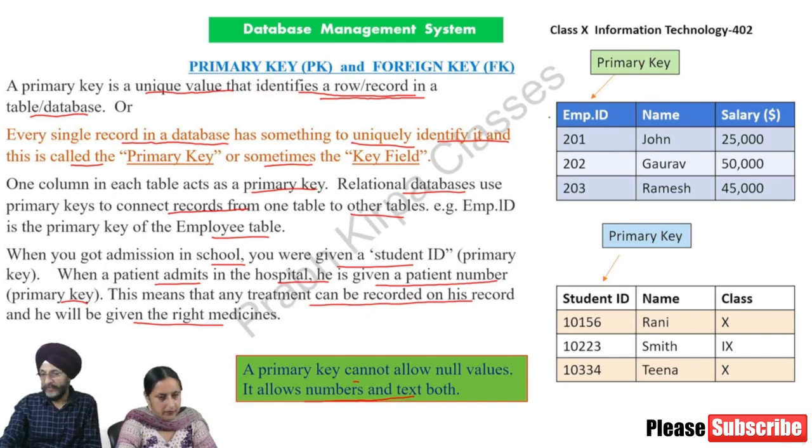Suppose there are 1000 students in a school. The students may have similar names.